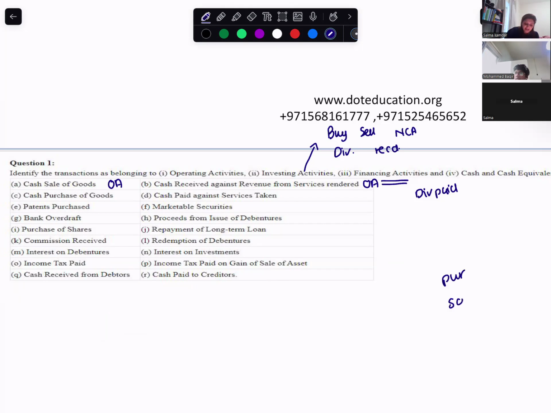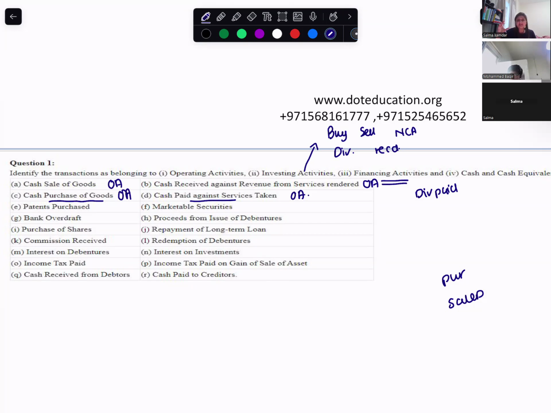Purchase of goods, sales of goods, revenue, all, which activities will it be? Operating activities. Cash purchase of goods is again operating activity. Cash paid for services taken is again operating activities.